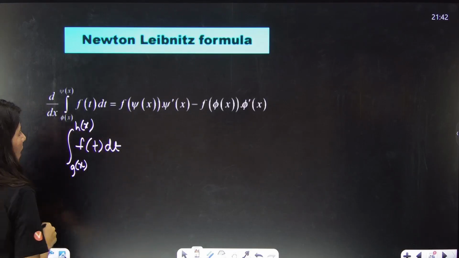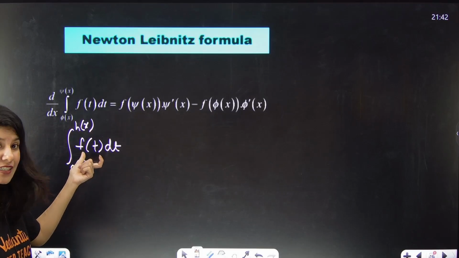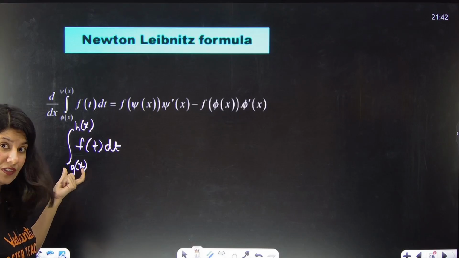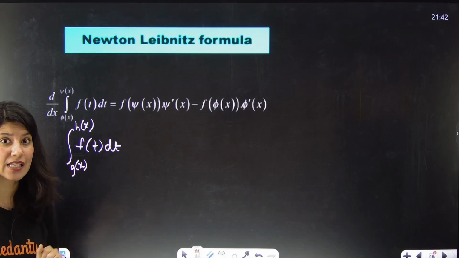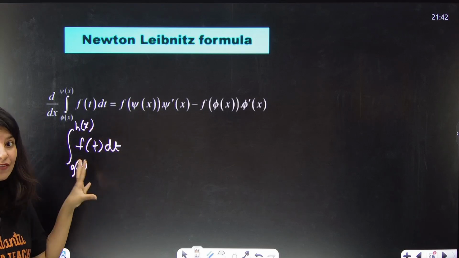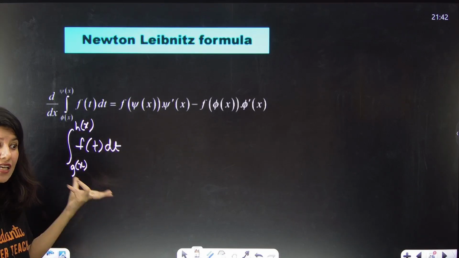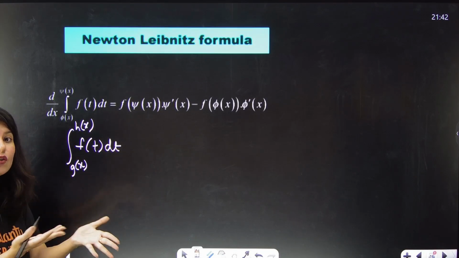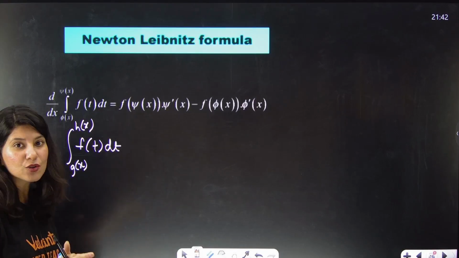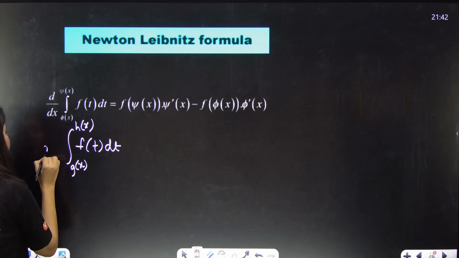Now there is a function f of t dt, correct? The integral of that with upper and lower limits having some variable. This is the identification. The moment you see such functions where the upper and lower limits are variable, think about the Leibniz theorem. The Leibniz theorem is actually helping us to differentiate such functions.